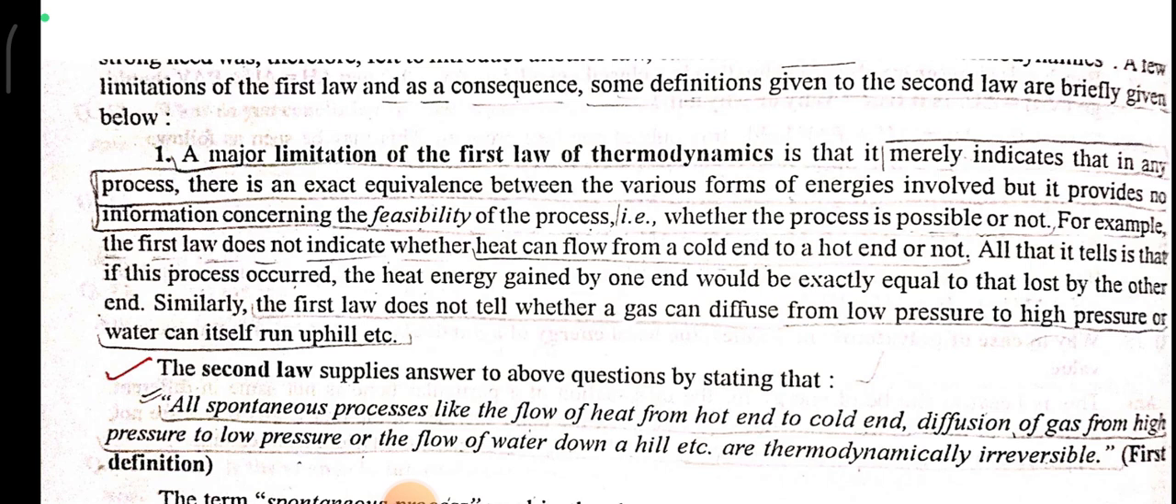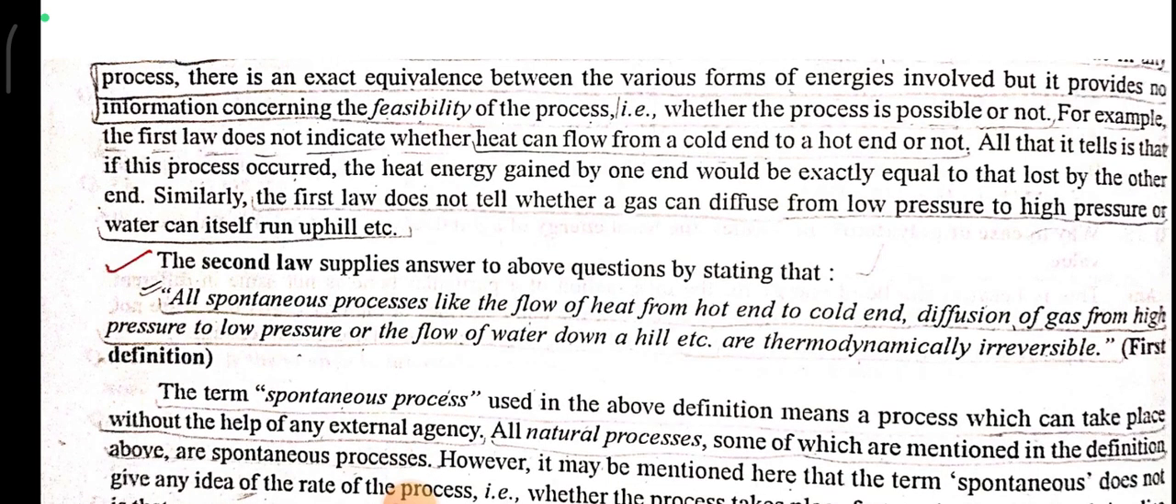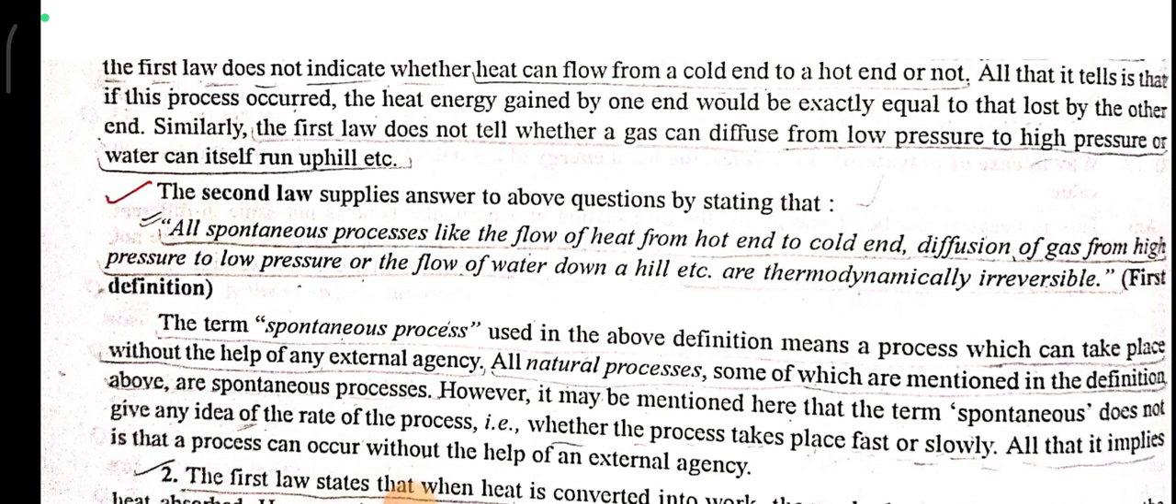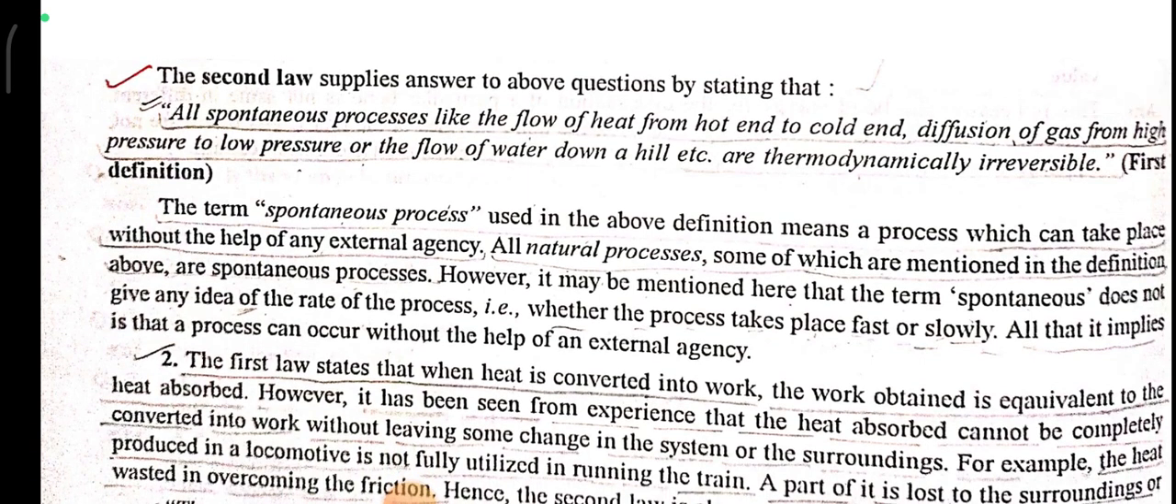Similarly, the first law does not tell whether a gas can diffuse from low pressure to high, or water can itself run uphill, etc. The second law supplies the answer to the above questions by stating that all the spontaneous processes, like the flow of heat from hot end to cold end, diffusion of gas from high pressure to low pressure, or the flow of water down a hill, etc., are thermodynamically irreversible. This is the first definition. The term spontaneous process used in the above definition means a process which can take place without the help of any external agency. The natural processes, some of which are mentioned in the definition above, are spontaneous processes.